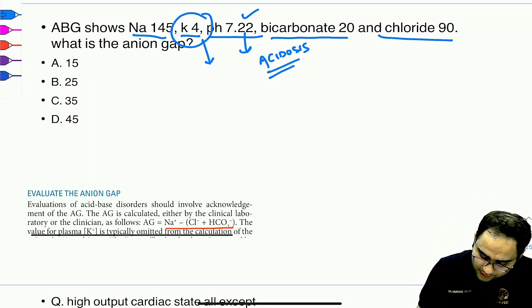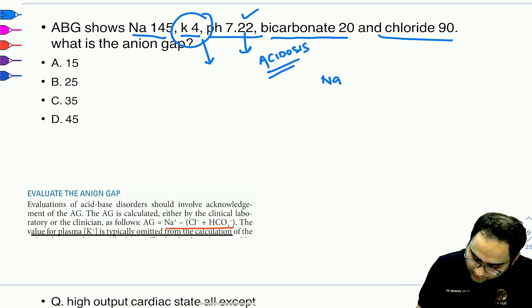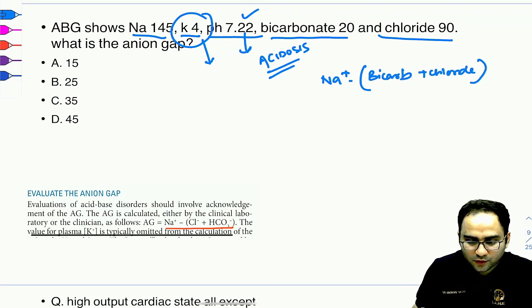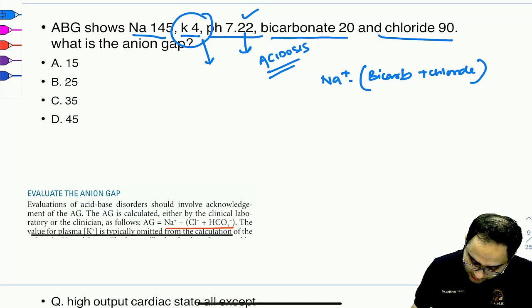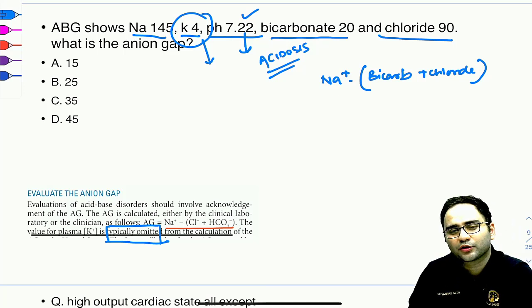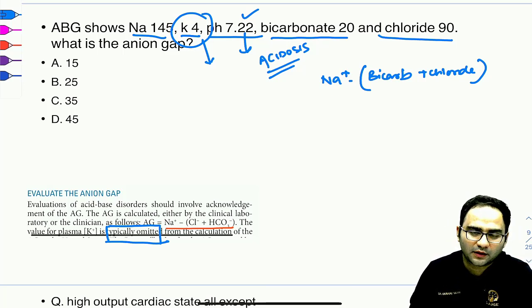So what we are doing here is, we are not including potassium in the equation, right? To make you sure that this is what is being followed, I have taken from the Harrison that they are clearly writing that the potassium is typically omitted from the calculation.